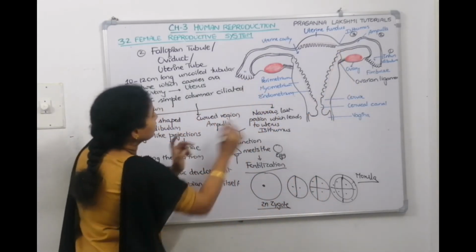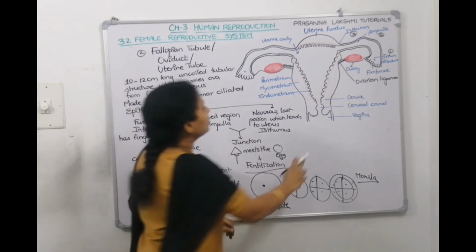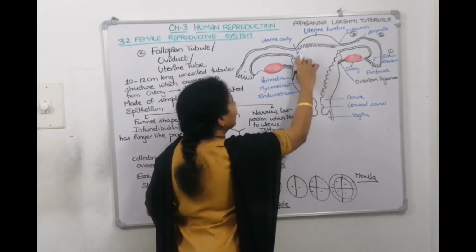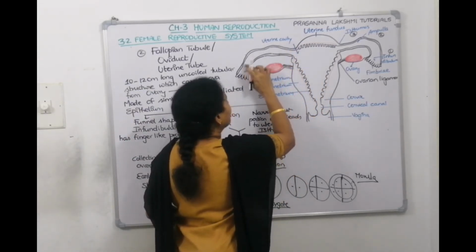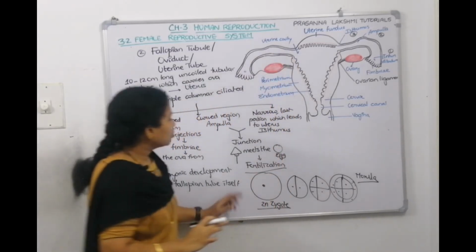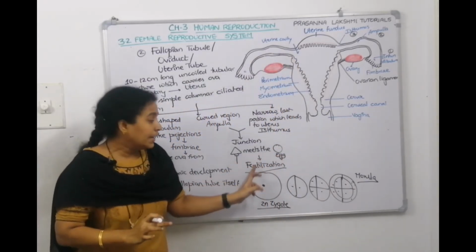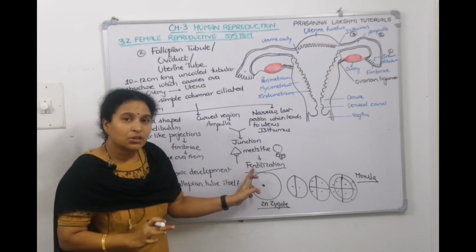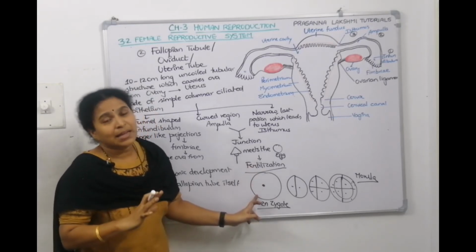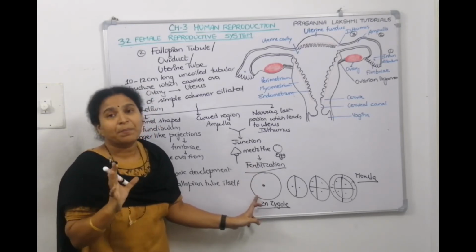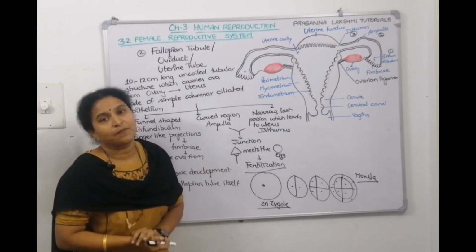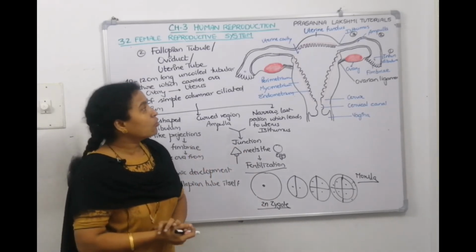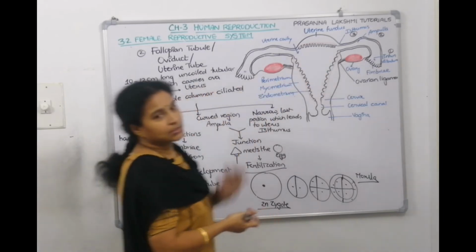At the ampulla isthmus junction, the sperm travels from here after copulation, and the egg travels from here. At the junction, sperm meets the egg, which leads to fertilization. Fertilization leads to development of the zygote. Then the zygote starts early embryonic development. Where? In the oviduct itself. Take a screenshot. Then we will talk about the third portion, that is the uterus.